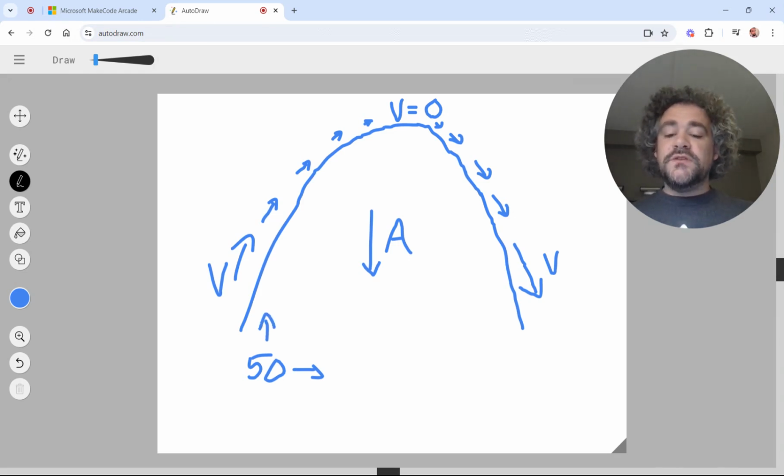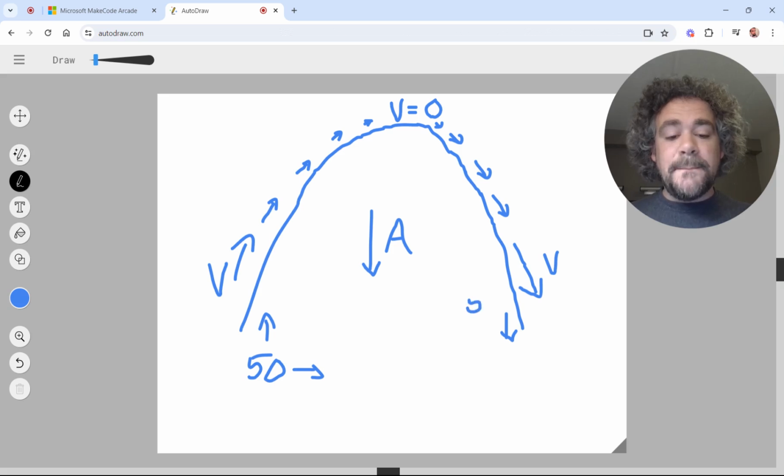So its diagonal speed is not really 50. The diagonal speed you'd have to calculate with Pythagorean's theorem, so you'd have to get 50 squared plus 50 squared and then take the square root of that, which I'm not going to do right now. But we're moving it to the right at 50 pixels per second, and we're moving it up at 50 pixels per second. At the end of the curve, it's falling down at 50 pixels per second.